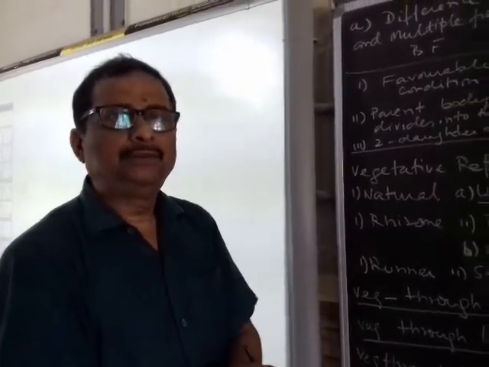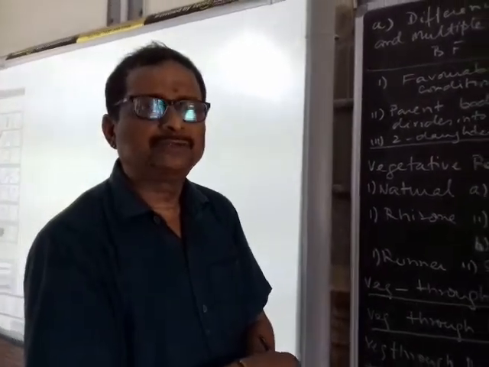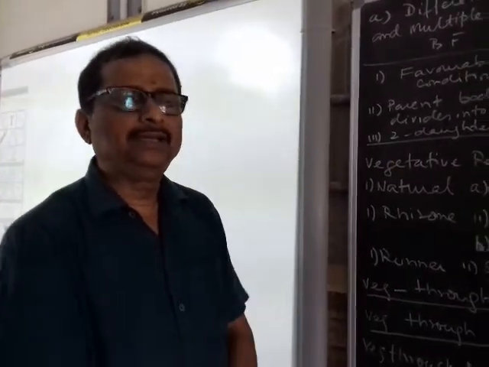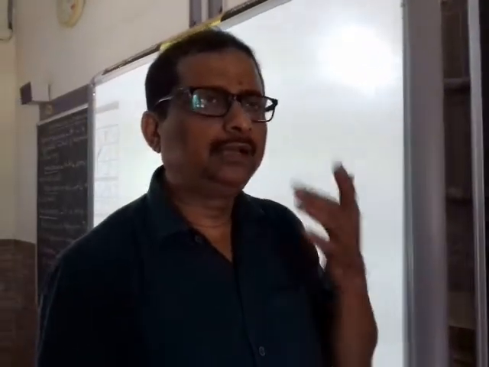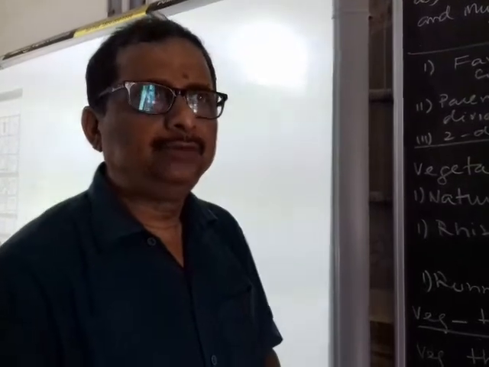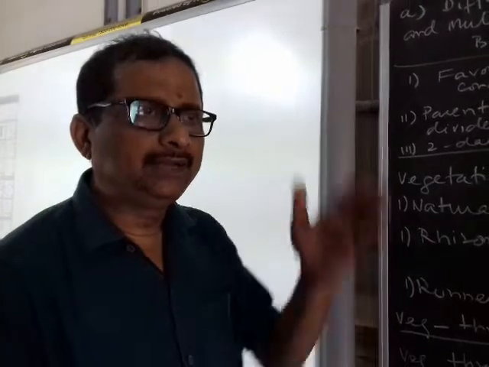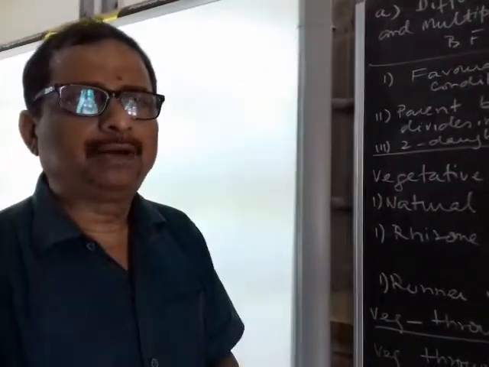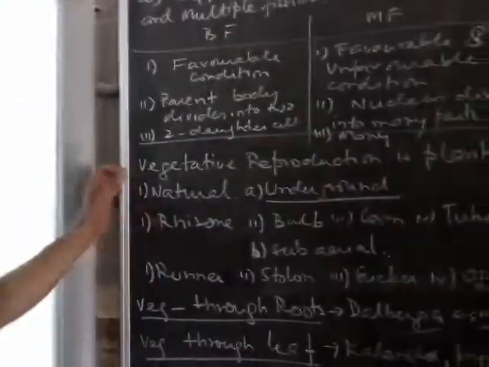That can be of two types. One is called transverse fission, another is called longitudinal fission. Transverse fission you find in Planaria, and also in Paramecium. Longitudinal fission is generally found in Euglena. You will see that in Euglena they divide along the flagellum, which is withdrawn, and then from the flask-shaped mouth it divides vertically. So that's longitudinal fission.